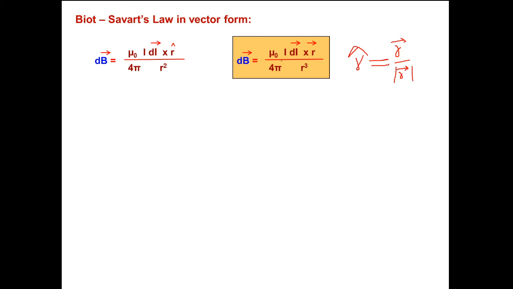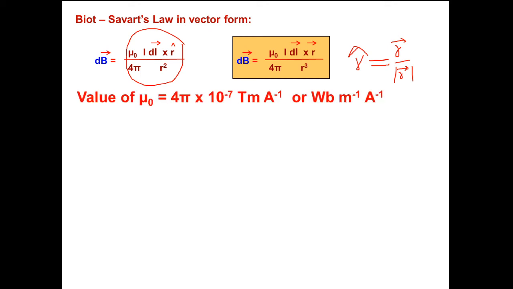So mu naught by 4 pi I dl cross r cap by r square will be mu naught by 4 pi I dl cross r by r cube.